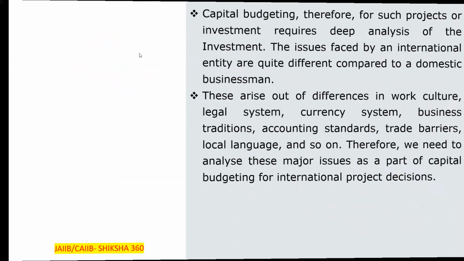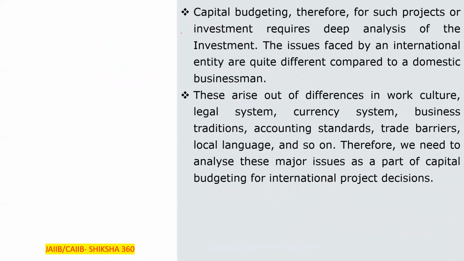Now further. So capital budgeting. Therefore, for such projects or investment, it requires deep analysis of the investment. The issues faced by an international entity are quite different compared to a domestic businessman.